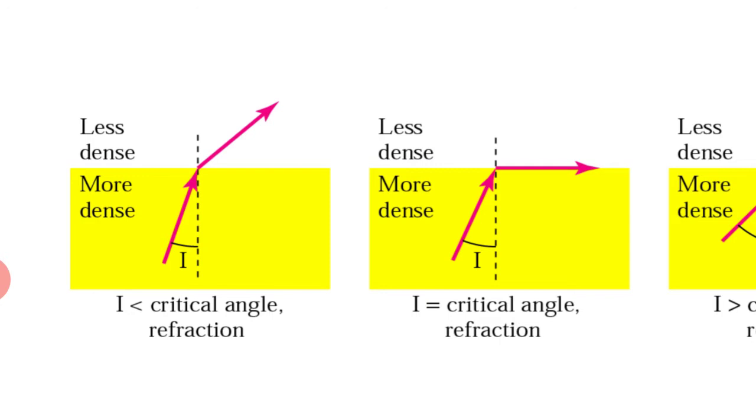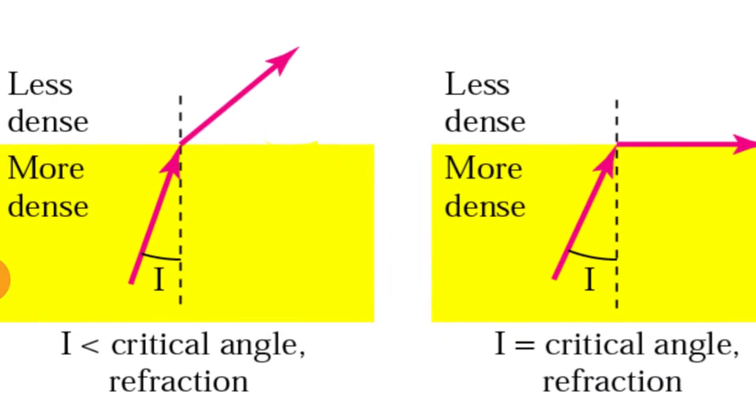Core area has more density and cladding area has less density. The perpendicular to the wall of core and cladding, that dotted line, is the main line where the ray gets incident, and this angle of incidence is compared with the critical angle.